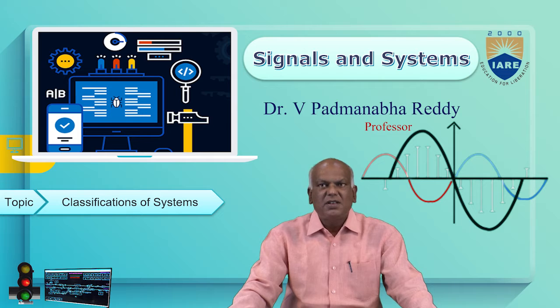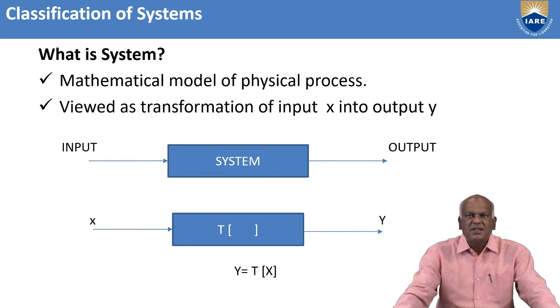Today's topic is classification of systems. First of all, what is a system? A system is a combination of components. These components are interconnected to perform a desired task. You can say in other words, the system is a way of working, organization and doing things which follows a set of rules.